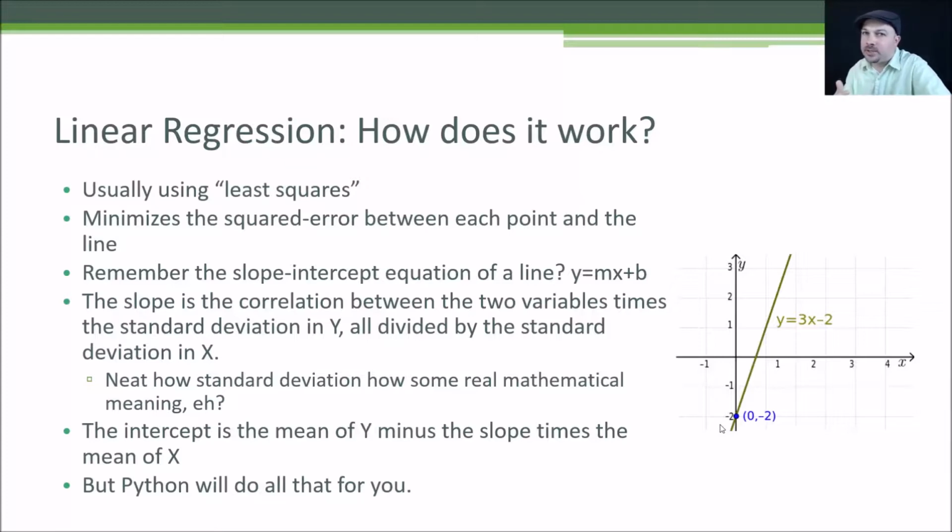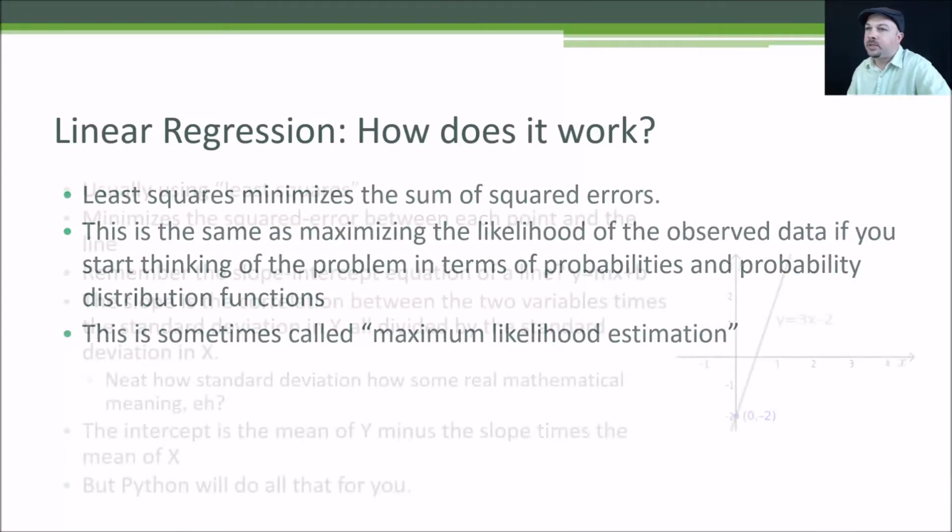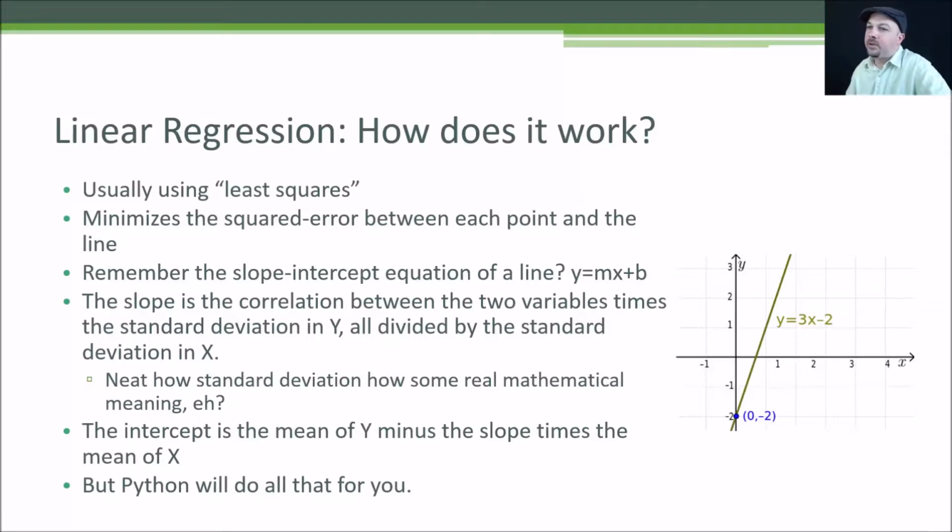Now, you'll never have to actually do this yourself the hard way, but if you had to for some reason, or if you're just curious about what happens under the hood, this describes the overall algorithm for how you would go about computing the slope and y-intercept yourself. It's really not that complicated. The slope turns out to be the correlation between the two variables times the standard deviation in y divided by the standard deviation in x. It might seem a little weird that standard deviation creeps into the math naturally there, but remember, correlation had standard deviation baked into it as well, so it's not too surprising we have to reintroduce that term. The intercept can then be computed as the mean of y minus the slope times the mean of x.